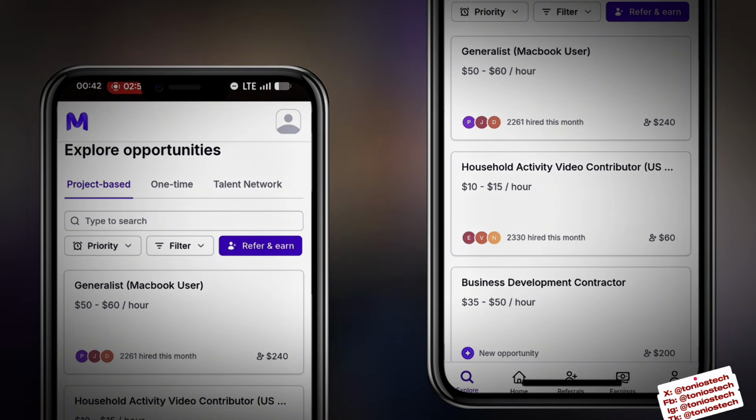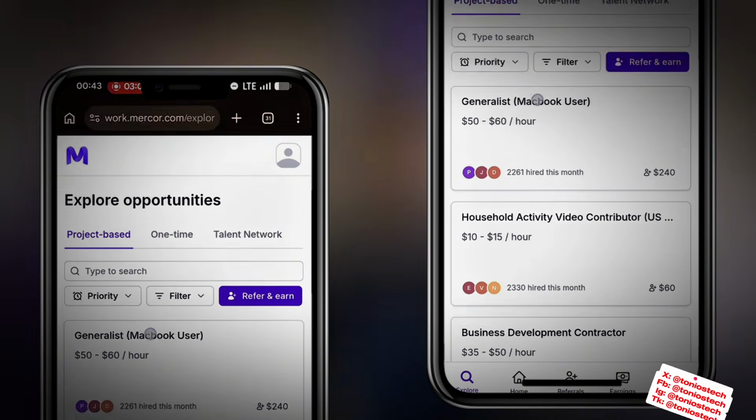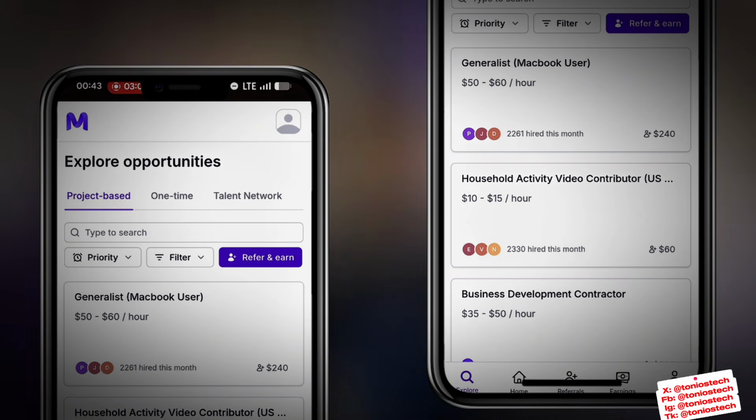The first one that you can see here is generalist. Although, for you to participate on this generalist, you need to be a MacBook user. If you don't have a MacBook, you will not be able to participate in this generalist. And you can see their pay is about $50 to $60 per hour. If you even consider this, it is kind of higher than what Outlier pays though.